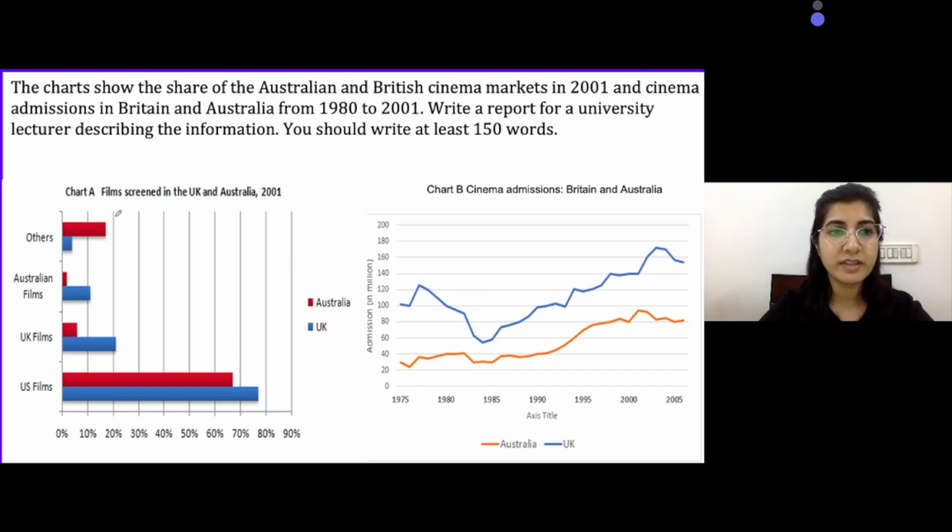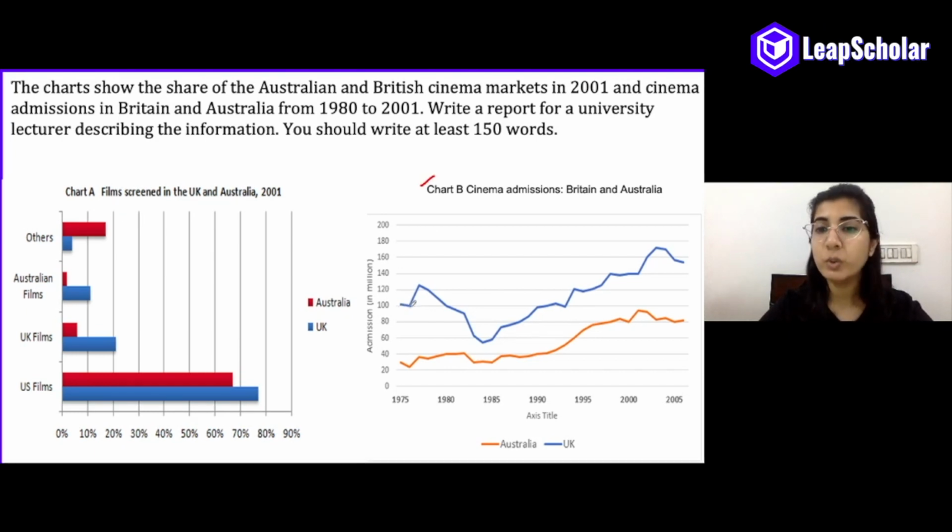So let's first discuss chart B, which is easier. All right, so we have two lines, each depicting one country. The blue depicts UK and the orange line depicts Australia. Now, if you ignore the figures and just draw a straight line from the beginning of this line to its end, you will see that there is a slight increase in the cinema admissions. What does that mean?